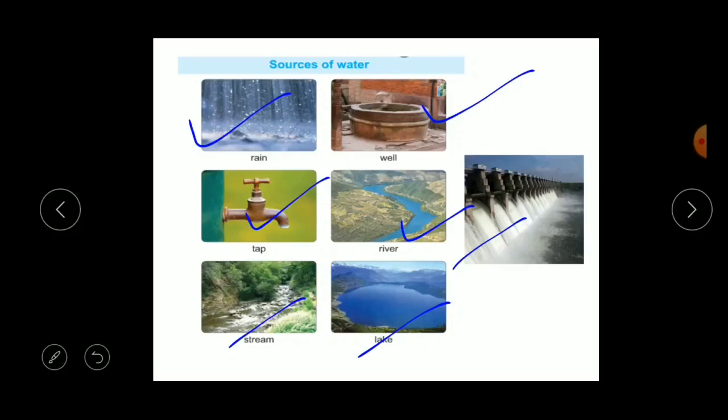These are some sources of water. From where we get the water? We get the water from the rain, well, tap, river, stream, lake, dam, reservoirs, etc.